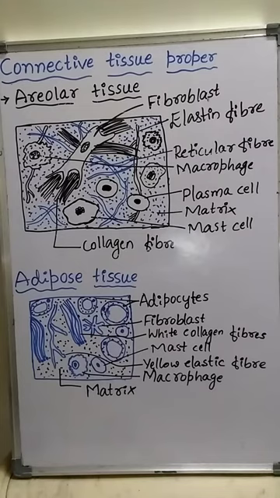Areolar connective tissue is joining various structures, like muscles with skin.